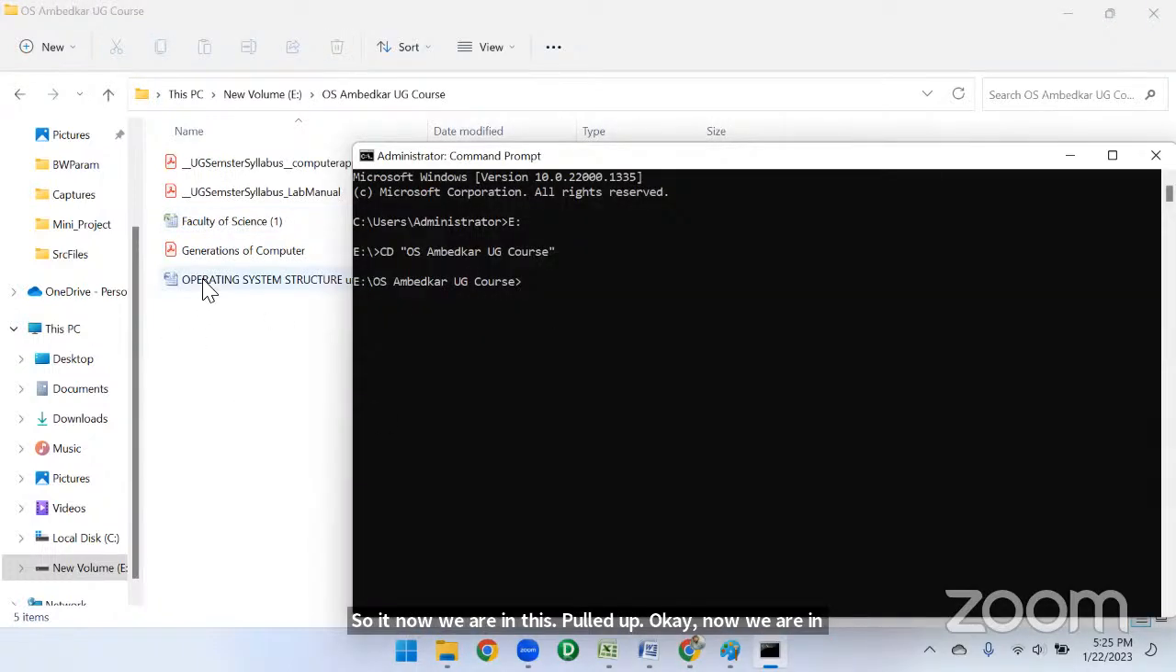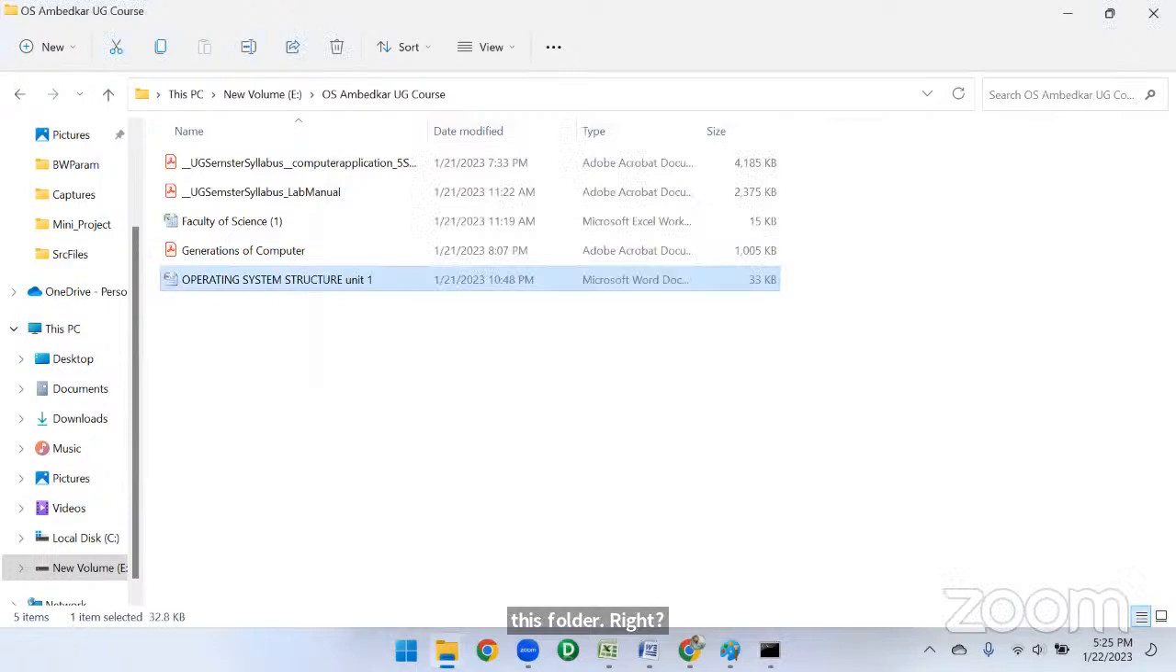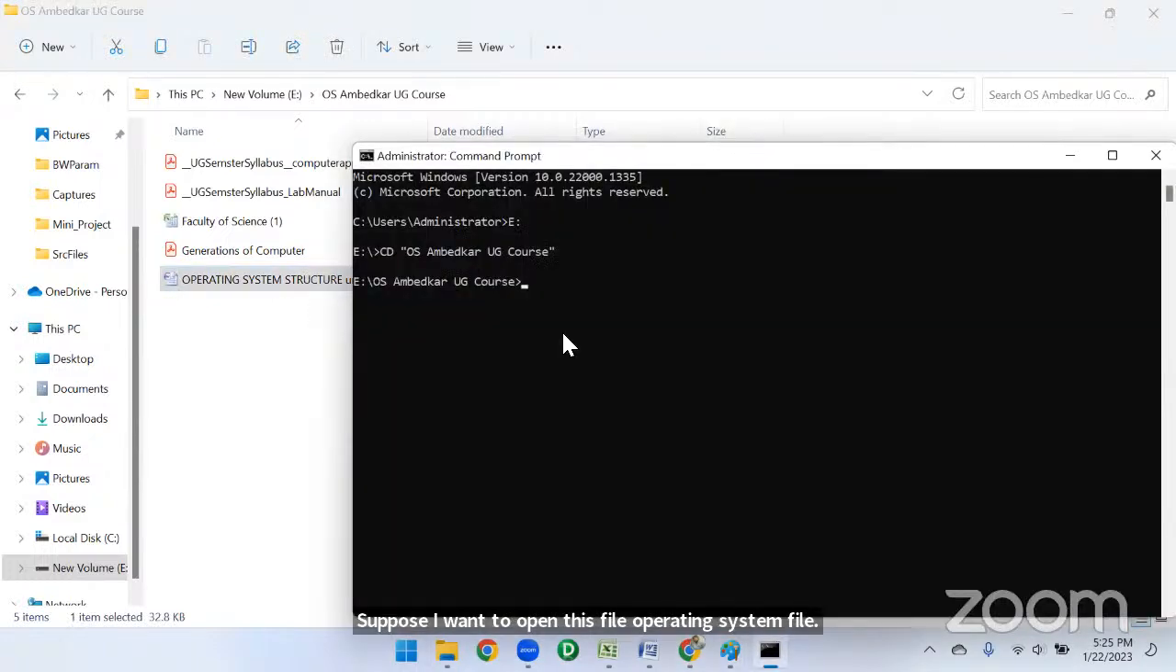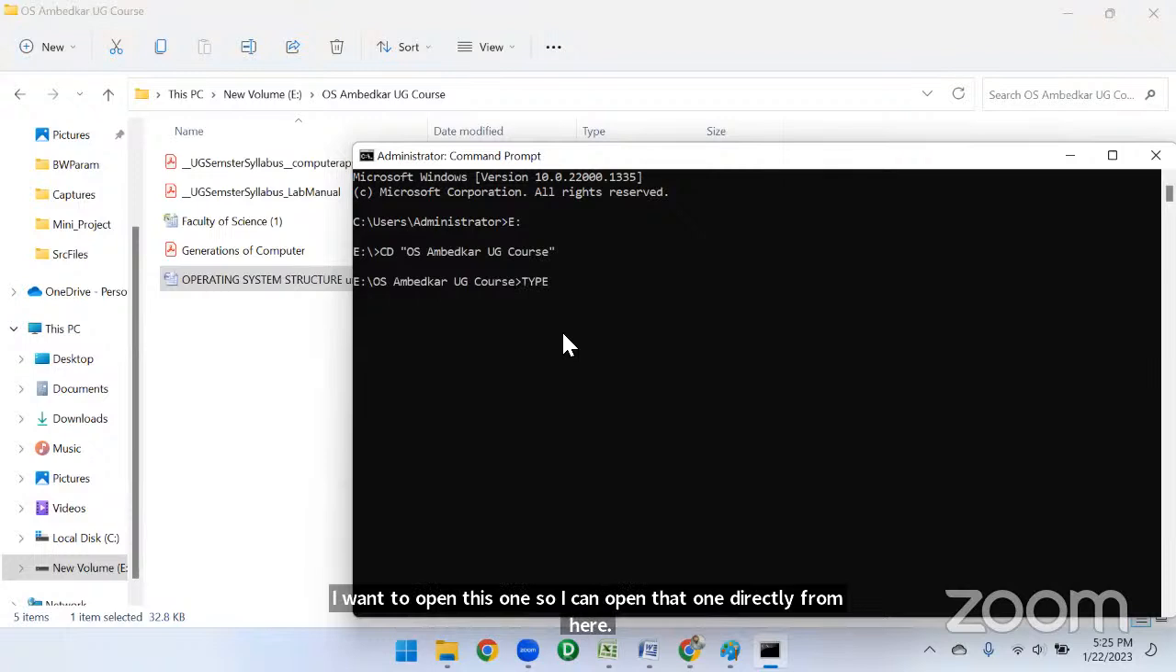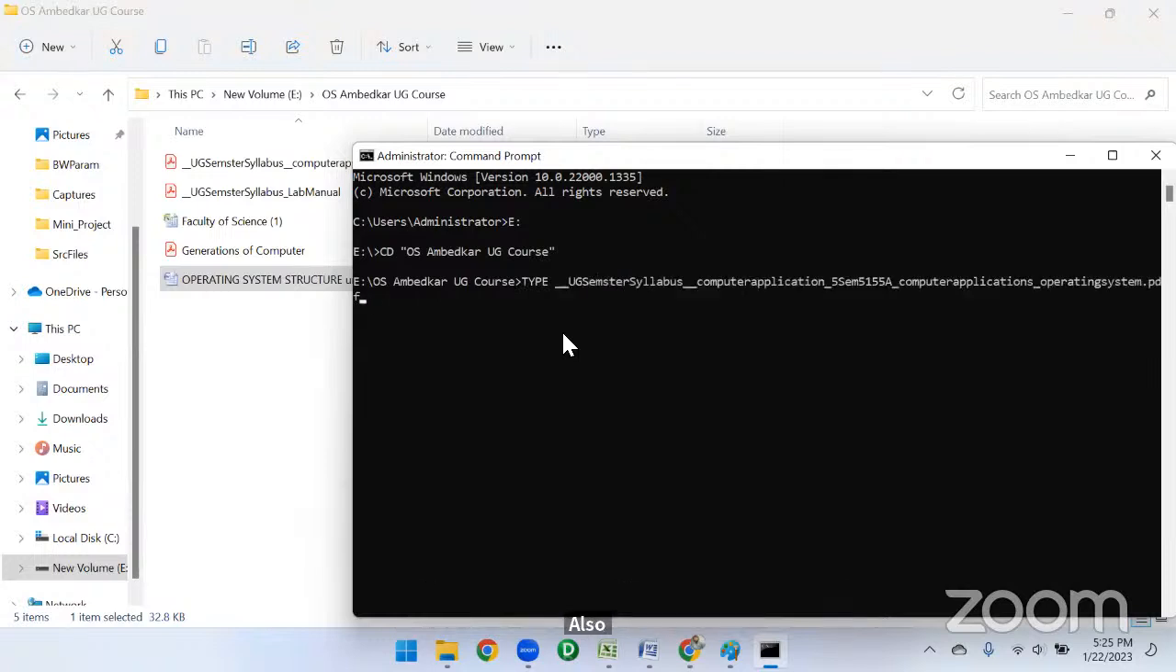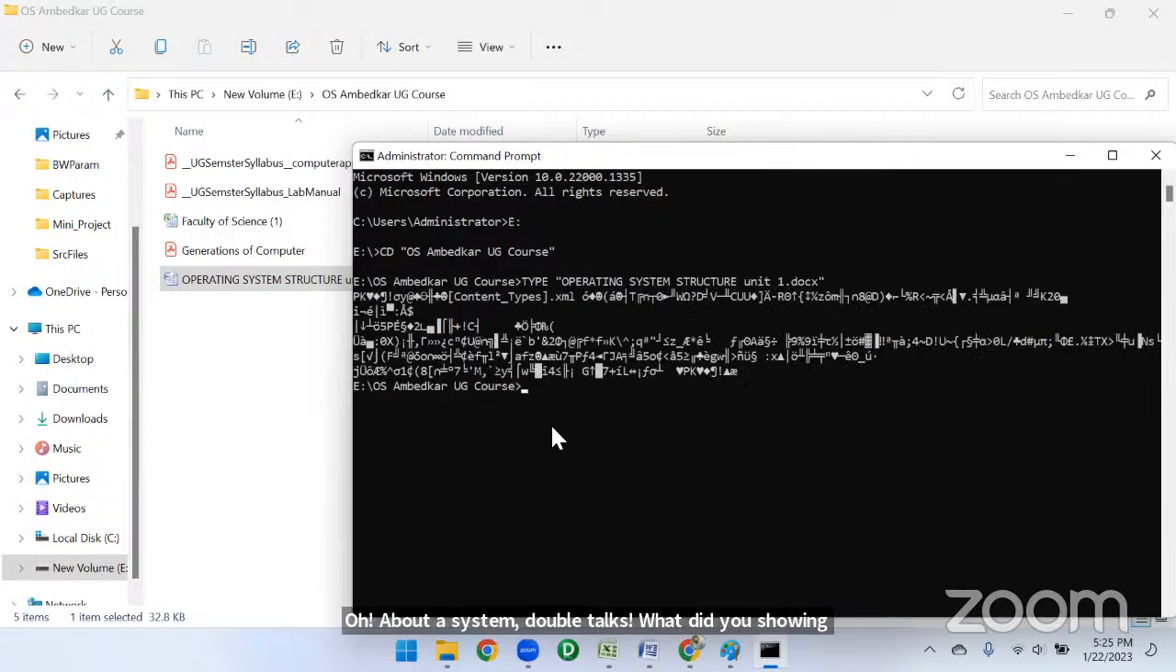Suppose I want to open this file, the operating system file. I want to open this one, so I can open that one directly from here also. So type, I can call this operating system, right? Yeah, operating system docs. But it is showing you a different format, right? It will show you the text format, but it is showing you some different format. So we can open that one directly like this also. Okay, we have different formats like this. So these are also called disk operating systems.